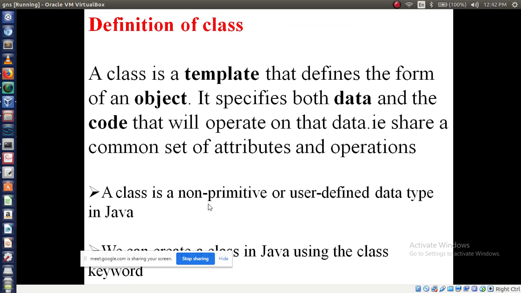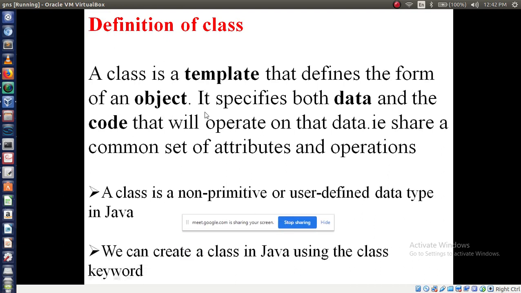So now, in the theory exam you can write the definition for this. Class is a template that defines the form of an object, what we have discussed. Okay, and class is a non-primitive data type. Have you remembered data types, primitive data types and non-primitive data types? Primitive data types: int, float, char, double.